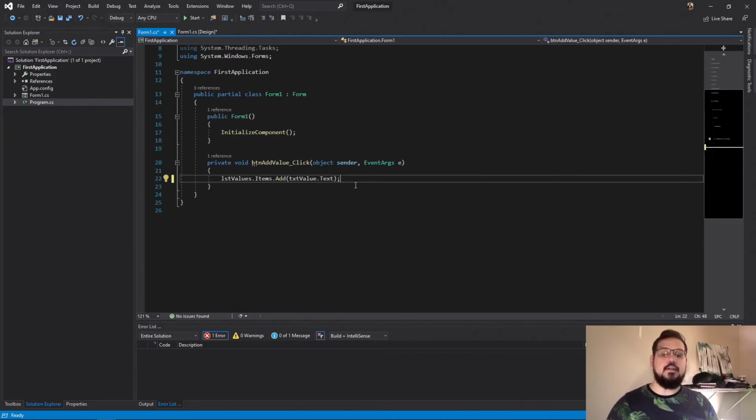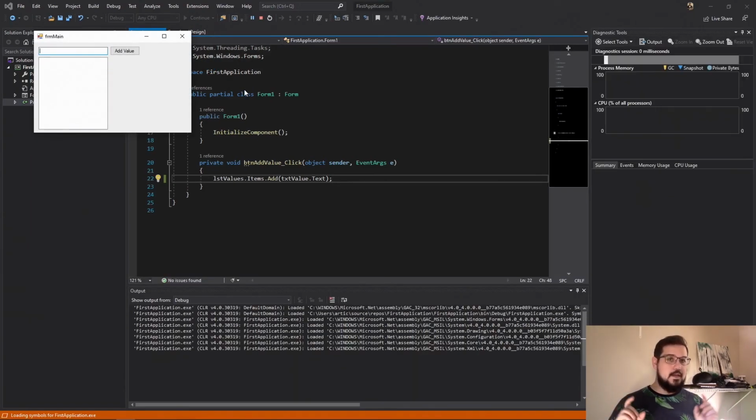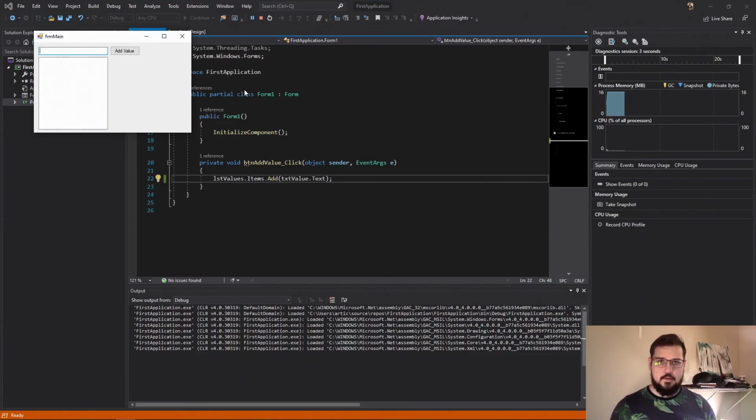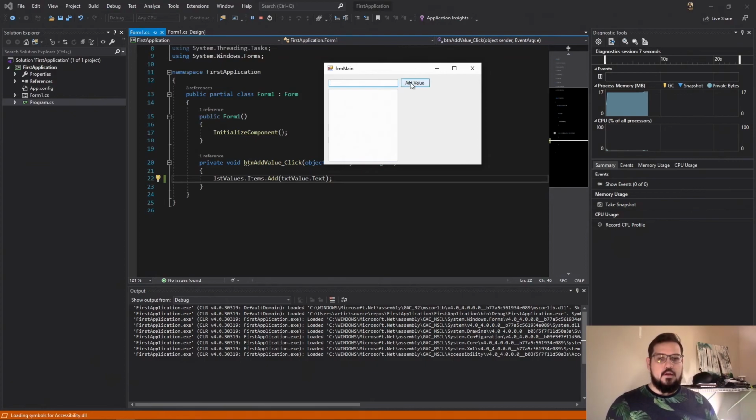Again, we're going to hit semicolon. Great. So now we're going to hit start after saving. Hitting start will actually autosave all of your open edited files. So now we want to type in something like that. We'll add value. Great. So now we've added a value from a text box that somebody's entered, hit a button, and added it to a list.